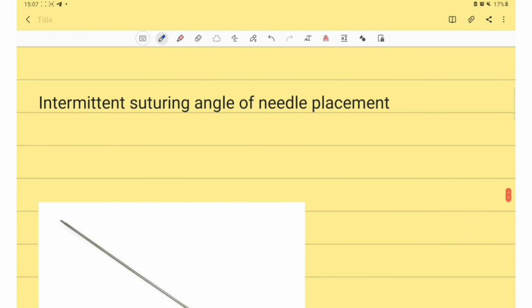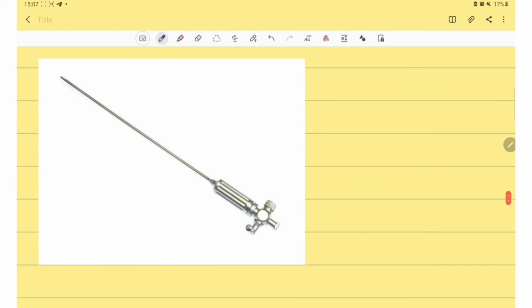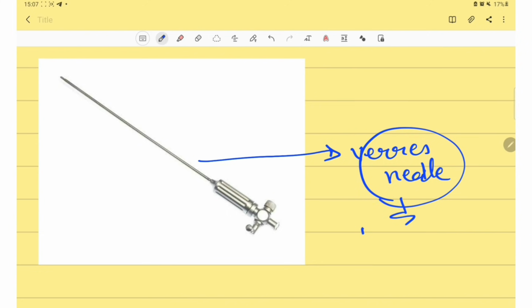So next question is, for interrupted suturing, the angle of needle placement is 90 degrees. Then they asked about this needle, and this needle is Veress needle. Veress needle is used in laparoscopy.